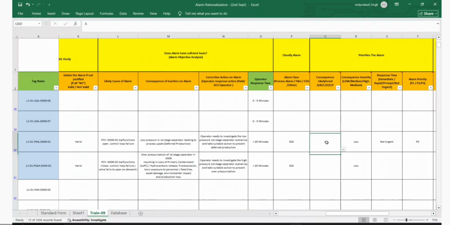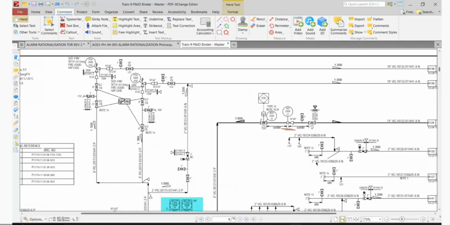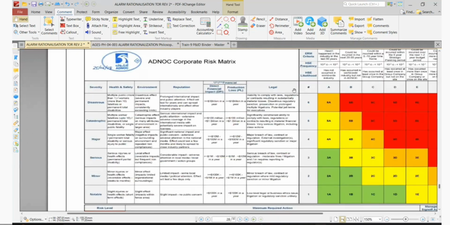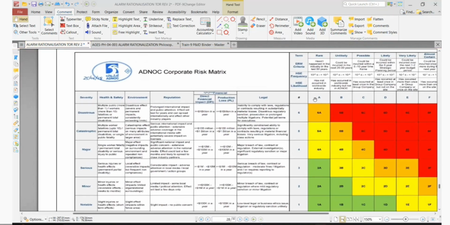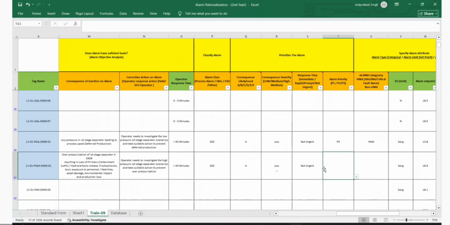Now here, the consequence of likelihood of operator not taking action. Here I would say that likelihood of operator not taking action should be low, because operator should take action anyway. If operator is supposed to investigate, it is already trip, so he will take action. So yes, the likelihood of not doing it is low. So I would say not urgent. And not urgent, this is a P3 and HMA.